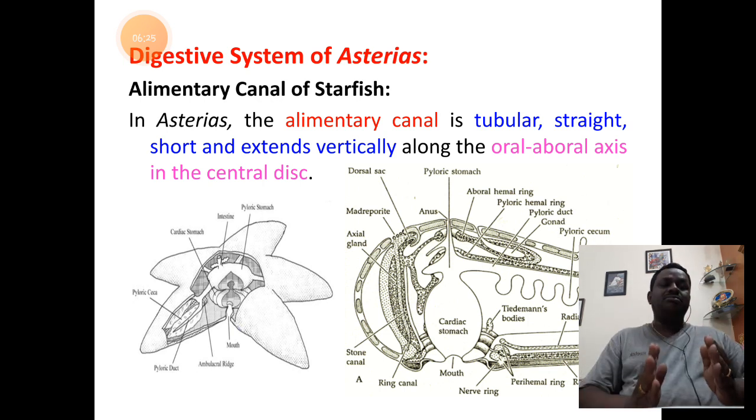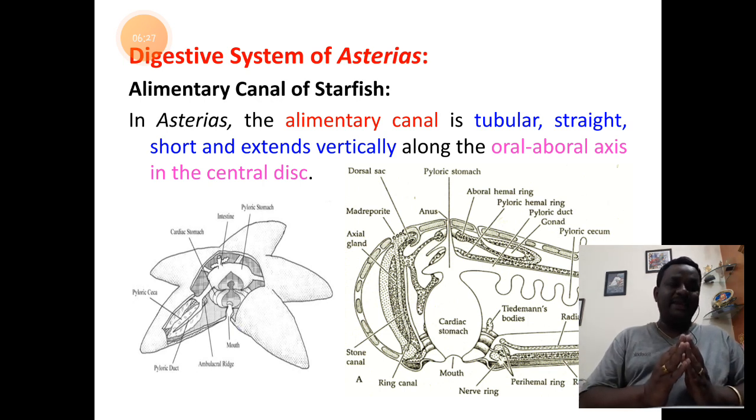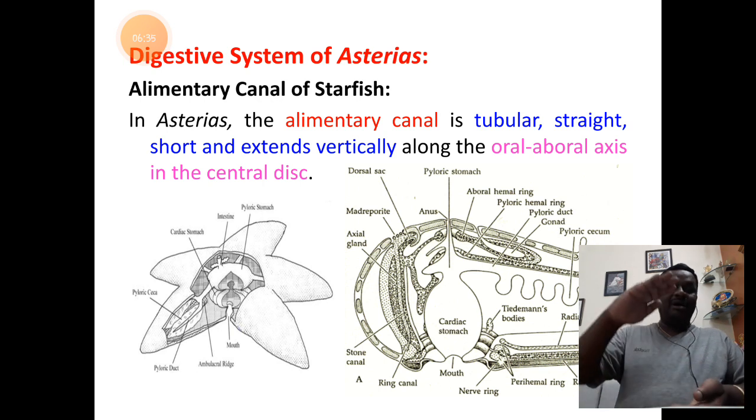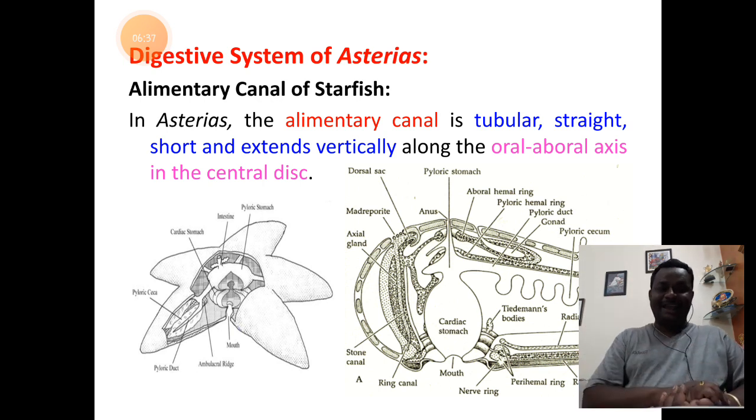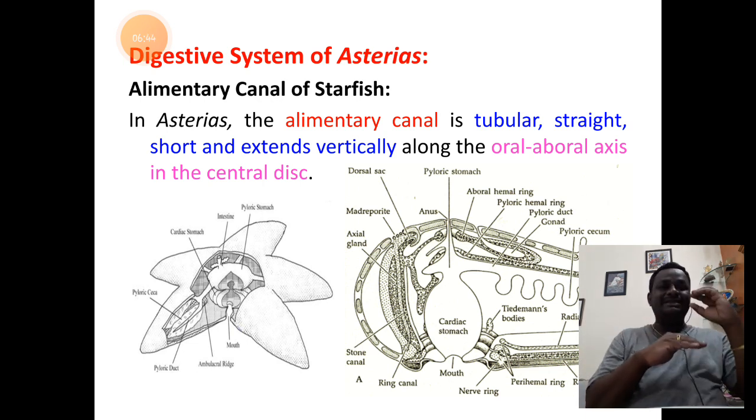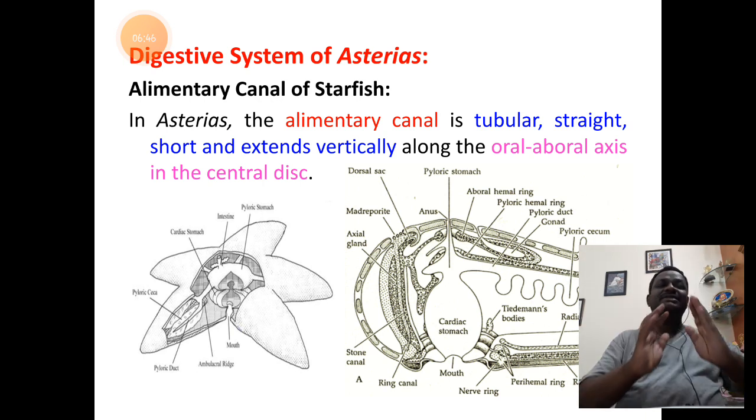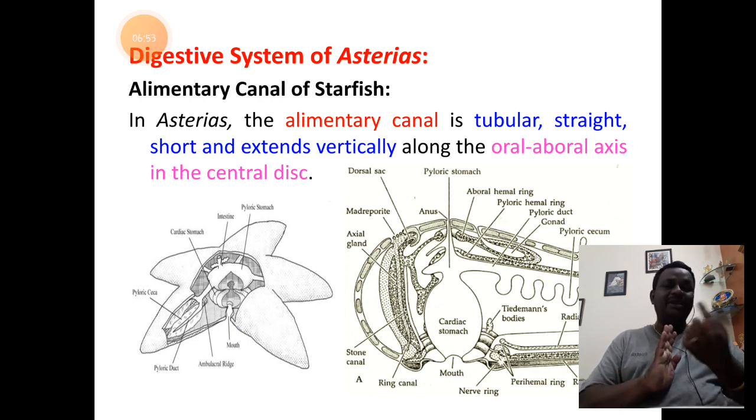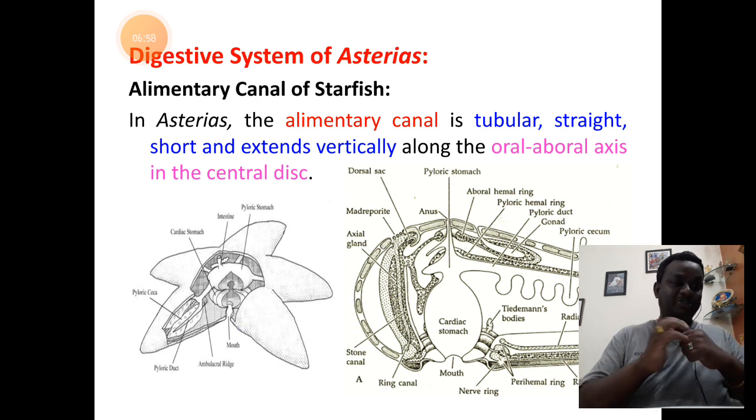And this digestive canal is said to be short and tubular. It is short because of the flattening of the body of the animal. So, due to the flattening of the body, the digestive canal parts are very few in number. So the digestive canal itself is very short. It is tube-like, it is tubular, and each part of the alimentary canal is made up of muscles. Hence, it is called muscular.